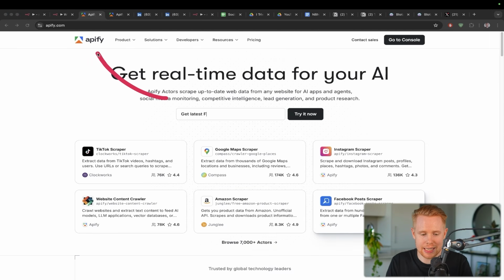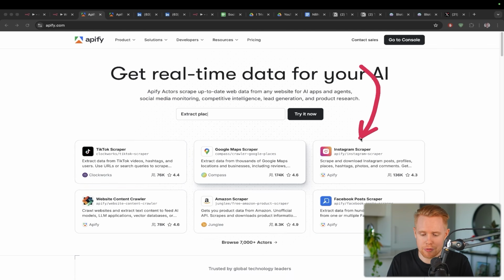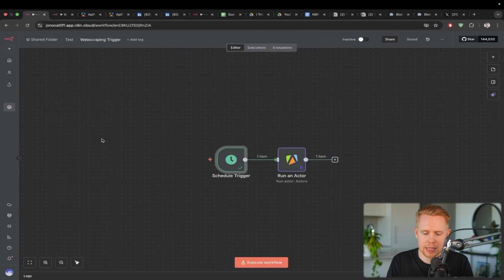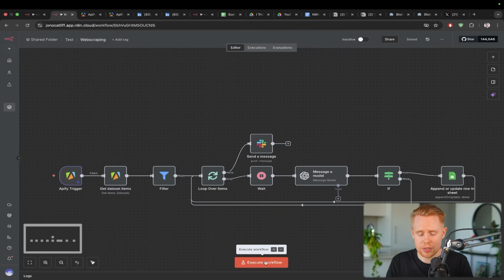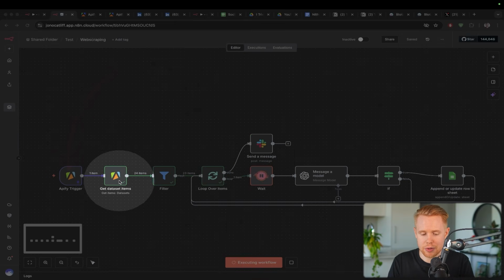Now what Apify does is it allows you to find high quality content ideas on your favorite platforms like Instagram, Facebook, TikTok, YouTube, and everything else. When we go ahead and scrape that, sometimes it takes a bit of time, could be 5 minutes, could be 10 minutes. I'm just separating these into 2 particular workflows, but when the results come in, it's going to start the second workflow here.